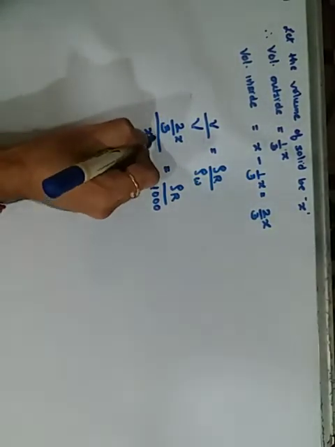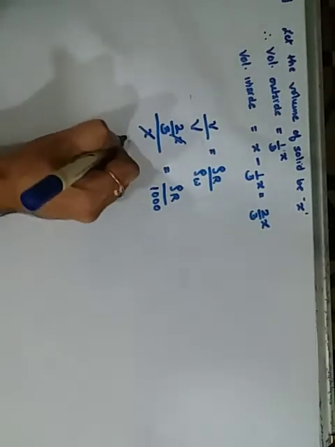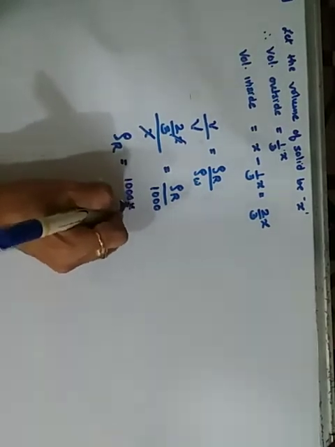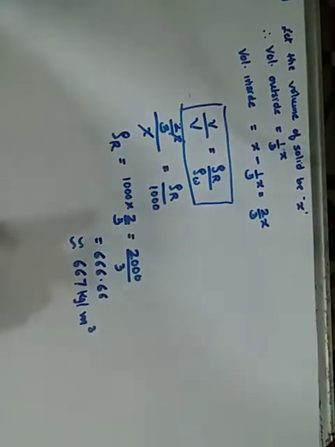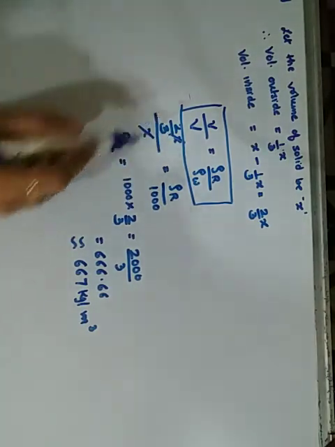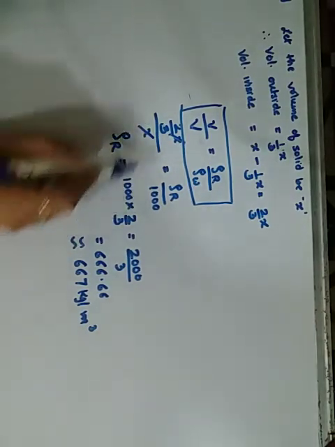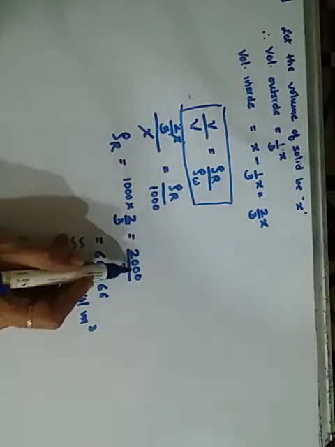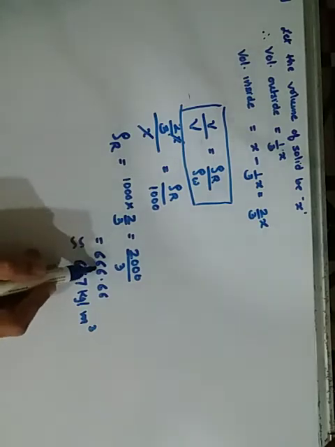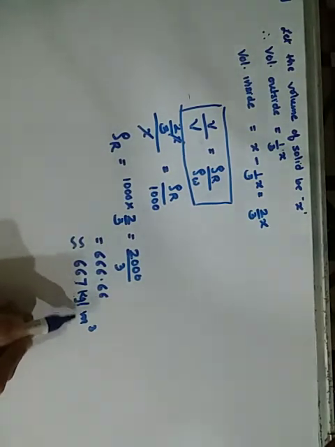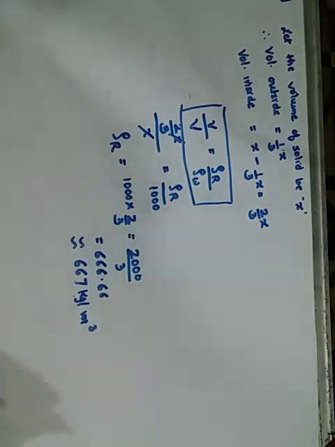When we cross multiply, x and x cancel. Therefore density of rubber is 1000 multiplied by 2/3, which is 2000/3, giving 666.66, approximately 667 kilogram per meter cube. Getting it? So this is your first numerical.